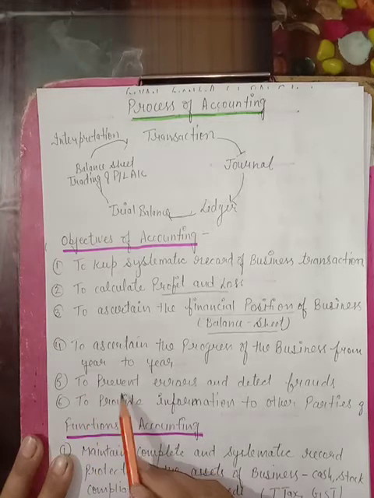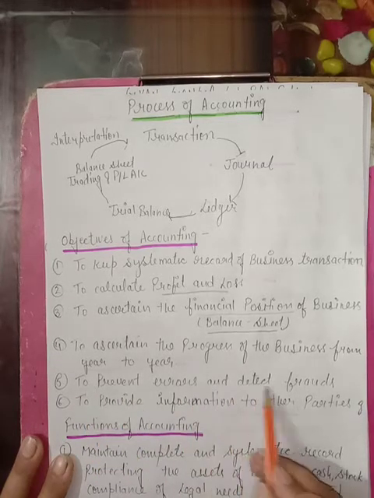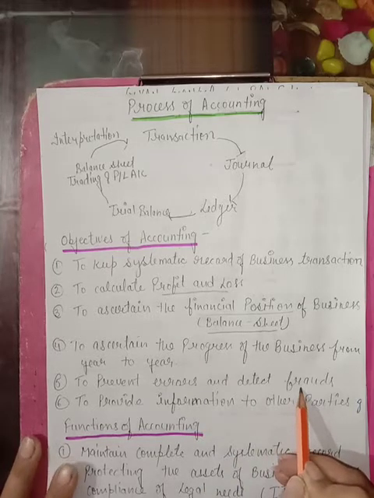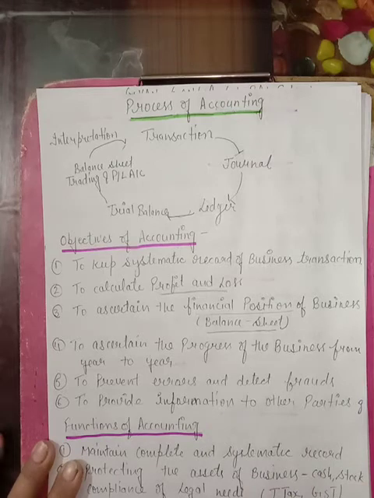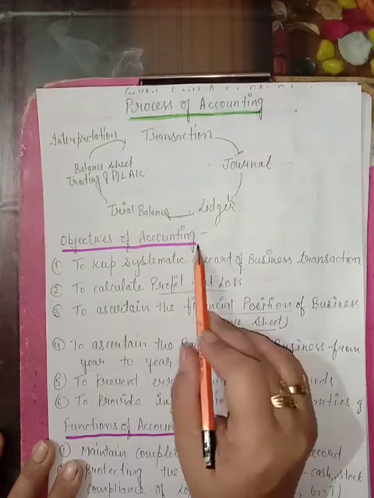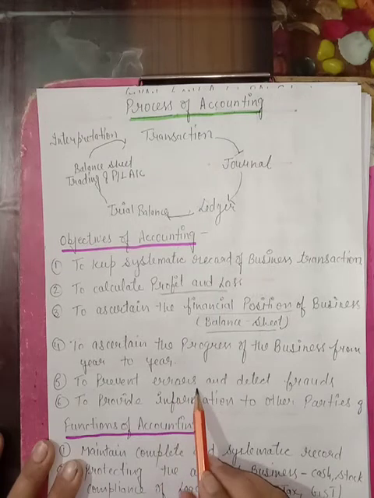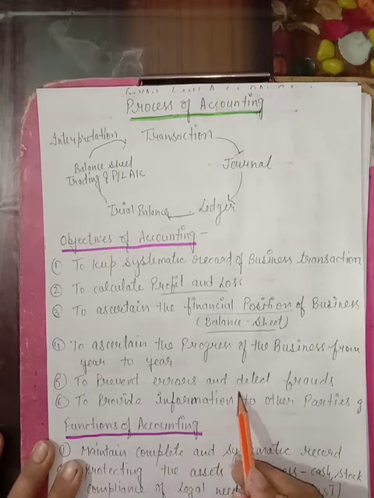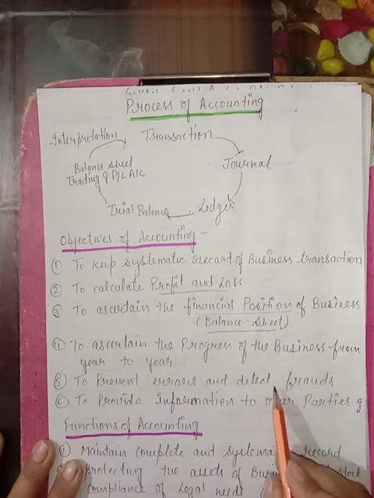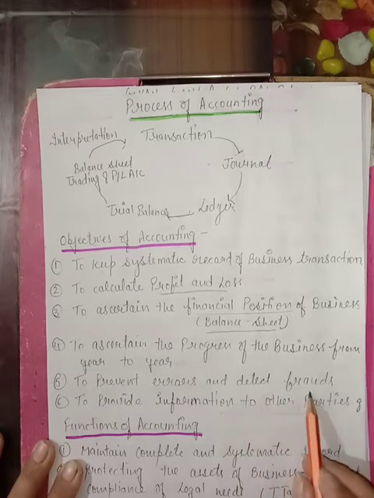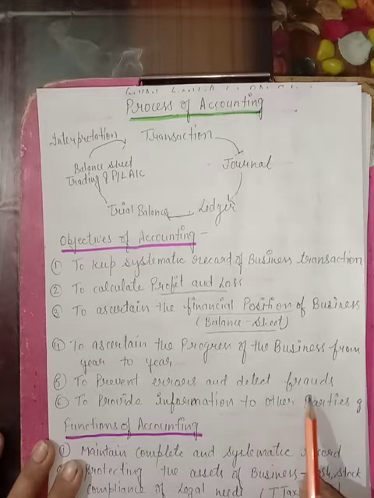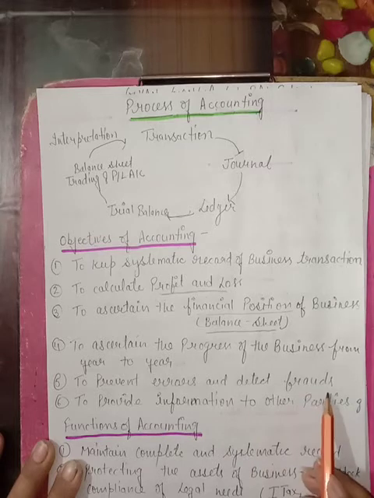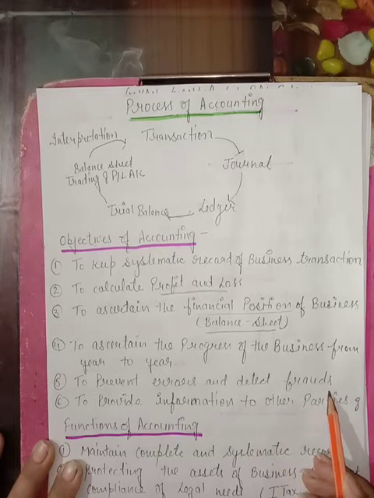Right, students? To prevent errors and detect frauds. Sometimes some wrong things are also happening in the business. By preparing the books of accounts, the businessman comes to know the errors and tries to stop these errors. And sometimes many people are doing some wrong things in the business. By preparing the books of accounts, the businessman detects frauds then and there and stops the frauds.